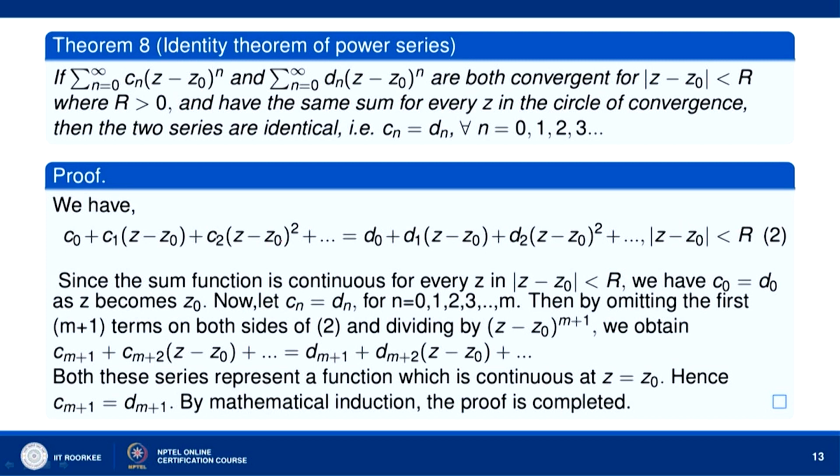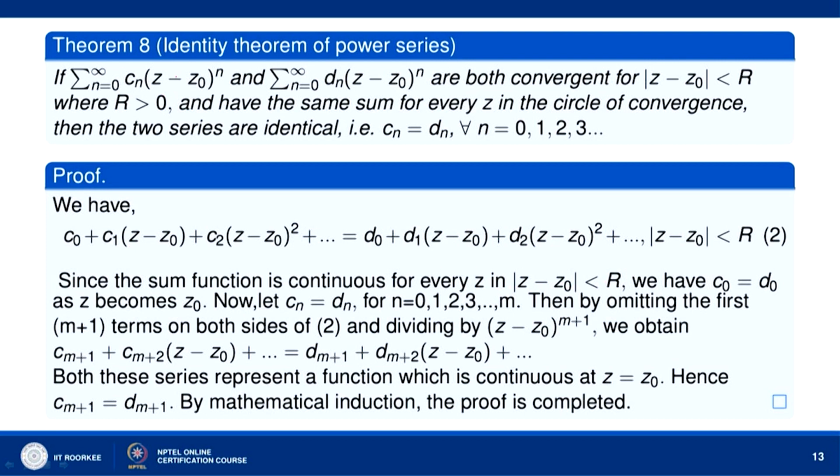Now, since both the series have the same sum function, and the sum function is analytic in the region mod of z minus z naught less than r, the sum function is continuous for every z in mod of z minus z naught less than r.